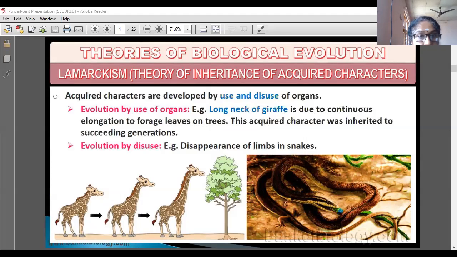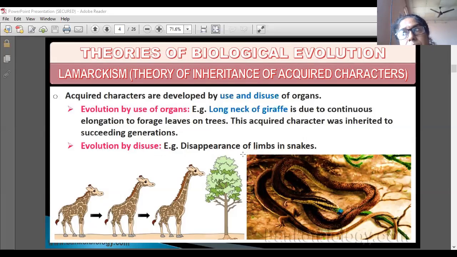Every time it tried to forage leaves from the trees, as a result its neck became longer. This acquired character was inherited by succeeding generations.